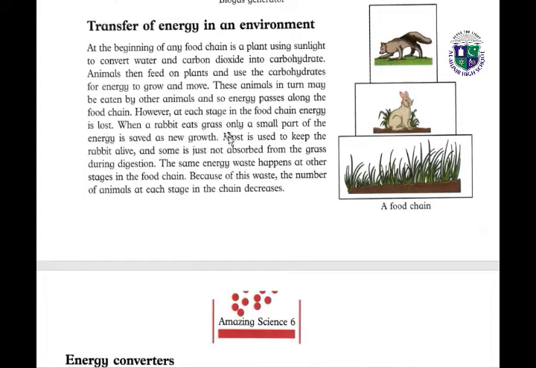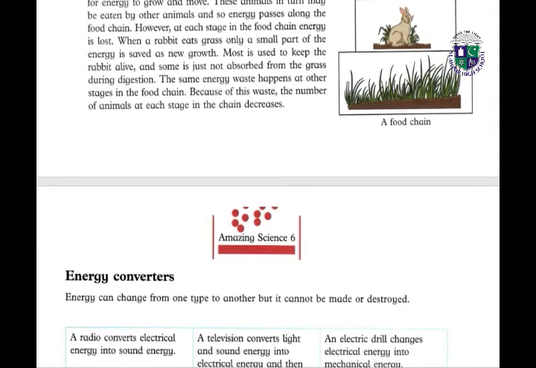When a rabbit eats grass, only a small part of the energy is saved as new growth. Most is used to keep the rabbit alive, and some is just not absorbed from the grass during digestion. The same energy waste happens at other stages in the food chain. Because of this waste, the number of animals at each stage in the chain decreases.